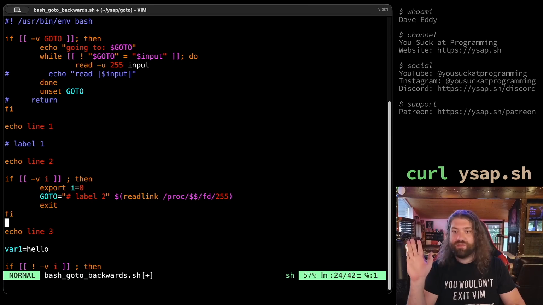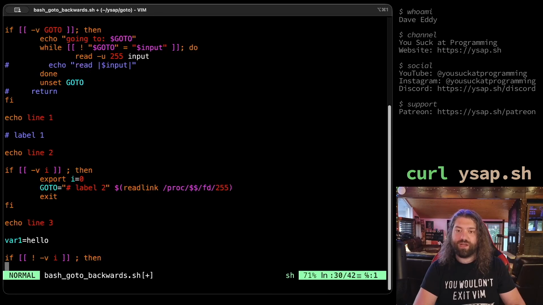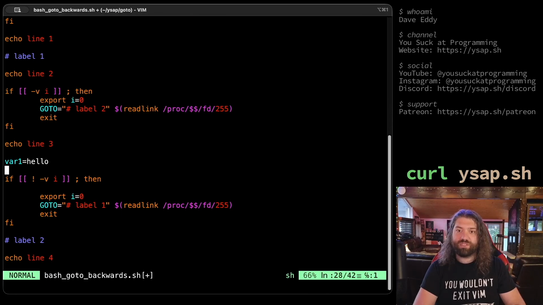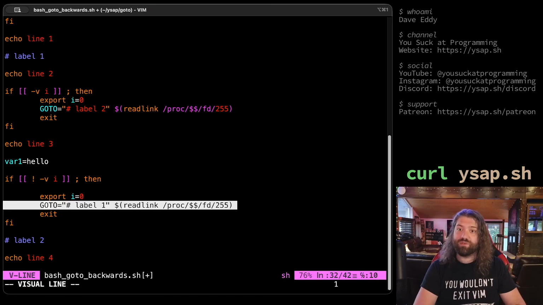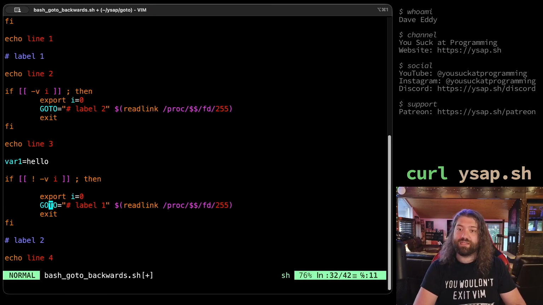There's no I. There's no GOTO yet. We echo line 1. We echo line 2. We echo line 3. We set var1 equals hello. Then if I is not set, which is where we are, we're logicking our way through this, then we set I equal to 0 as an environment variable. We set GOTO equal to this. And then we exit.